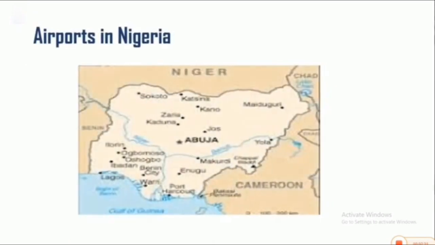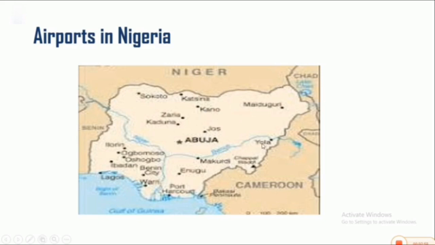Let us look at the map of the airports in Nigeria. This is the map of Nigeria, and the countries at the border include Niger, Chad, and the rest. Now we're looking at the airports in Nigeria. There's an airport in Sokoto, in Katsina, in Kano, in Abuja, in Jos, in Maiduguri, in Zaria, in Makurdi.